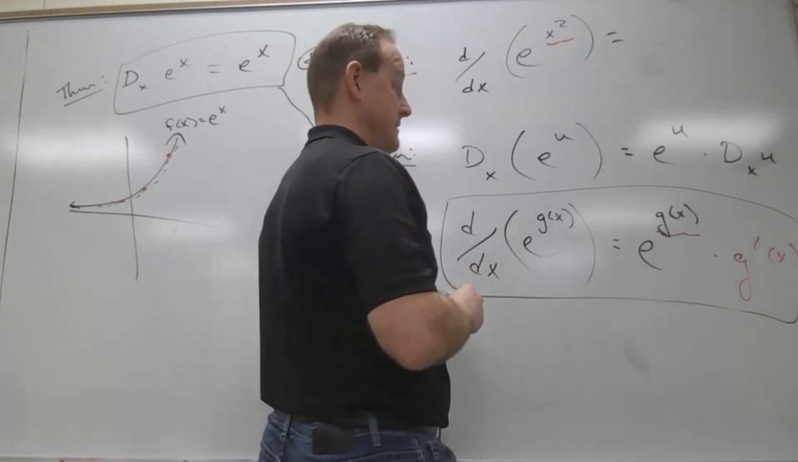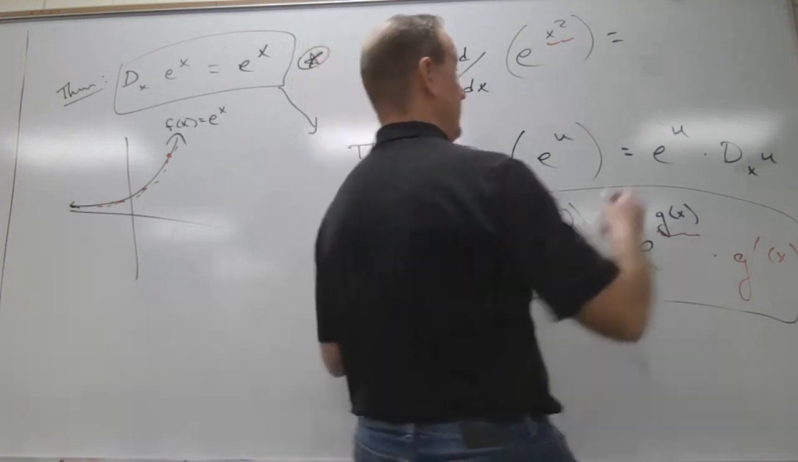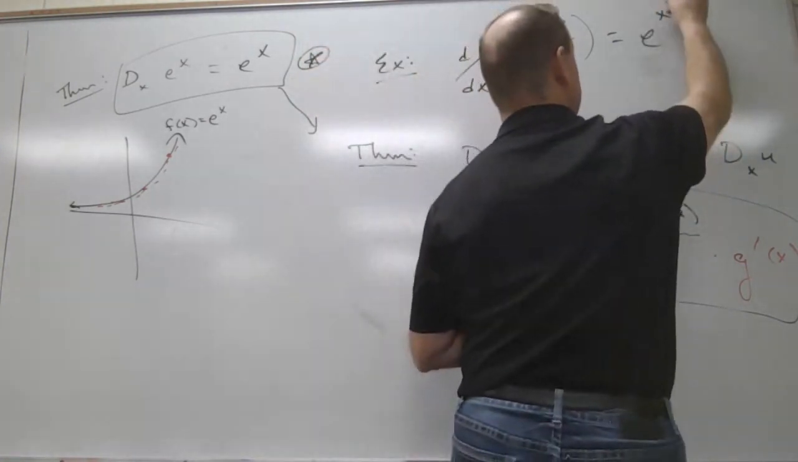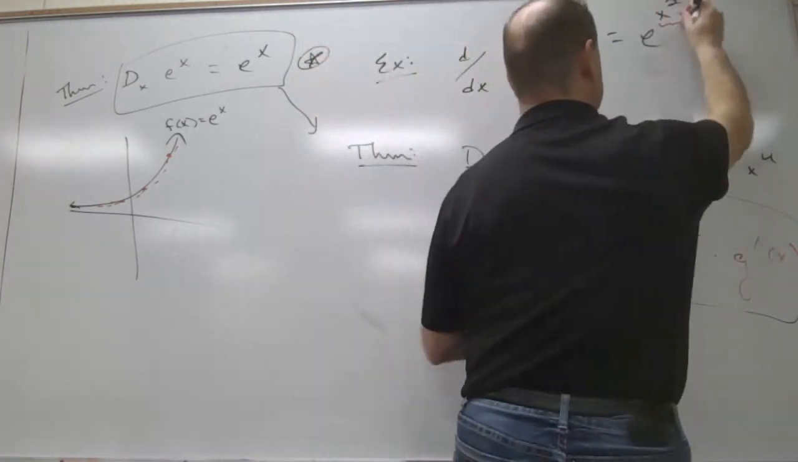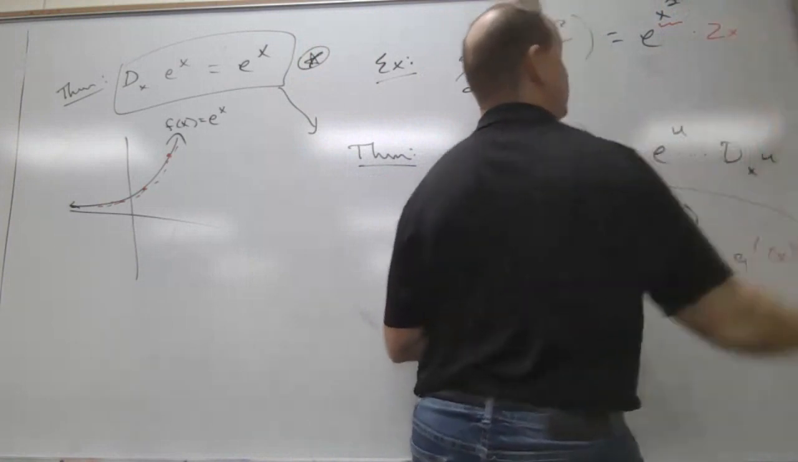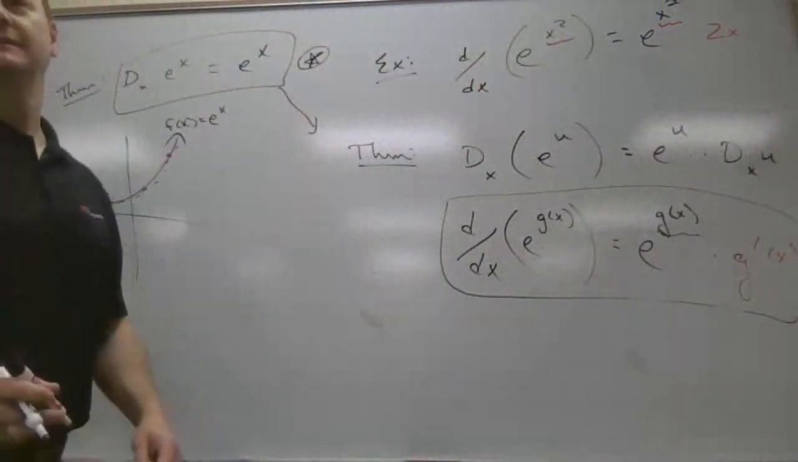Isn't it just 2x e to the x squared? Fine, but I'm not going to write it that way. Okay, I'm going to act like it's okay. So it's e to the x squared times the derivative of the exponent. So you just weren't done yet? Is that what you're saying?